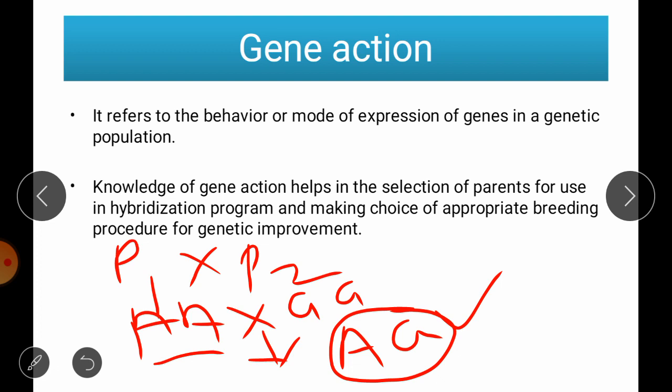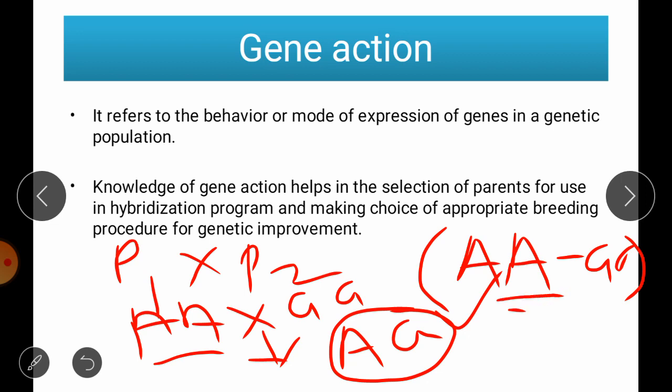There are two reasons. Either it is due to the difference between the two homozygotes, that is, the difference in the value carried by the homozygous dominant and the homozygous recessive, whatever differences exist between that character; due to this difference you will get variation in this F1.